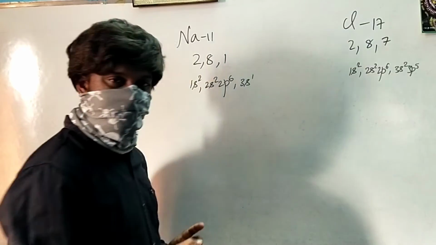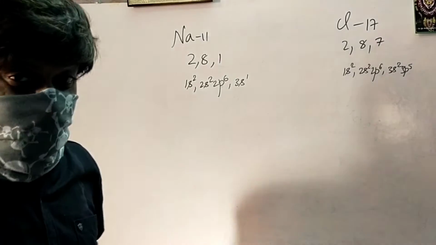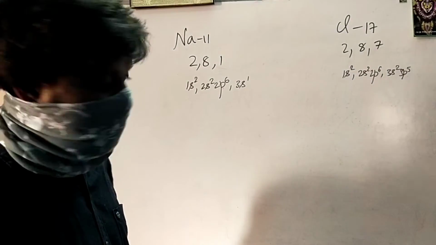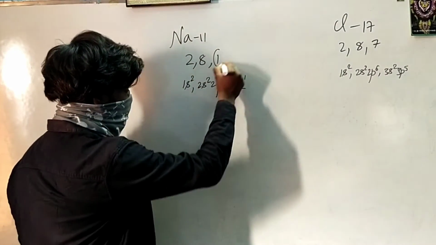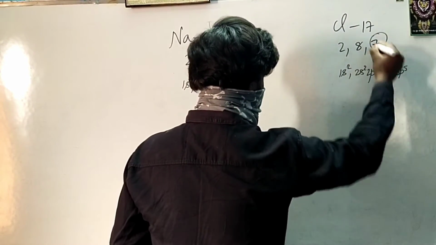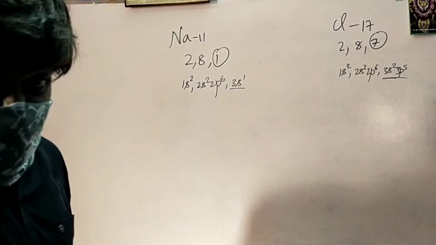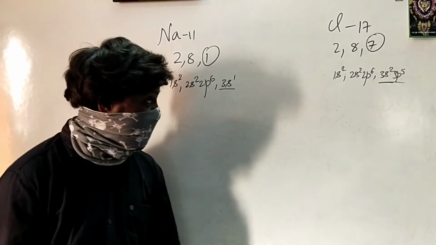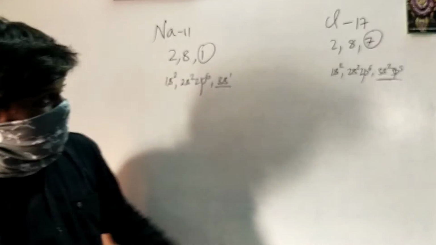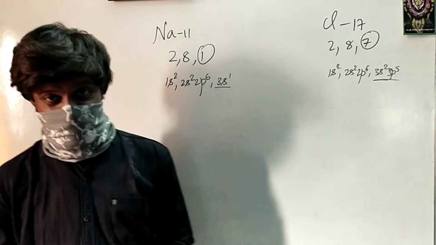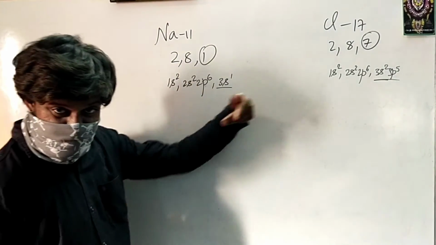Now, when you see the electronic configuration, both of them need 8 electrons to behave like a noble gas. Valence shell means the outermost shell, and you have it here for sodium and here for chlorine. It is very clear from the electronic configuration that the valence shell of sodium contains 1 electron, whereas the valence shell of chlorine contains 7 electrons. So if sodium has to attain stability, it has two choices. One, give away 1 electron.